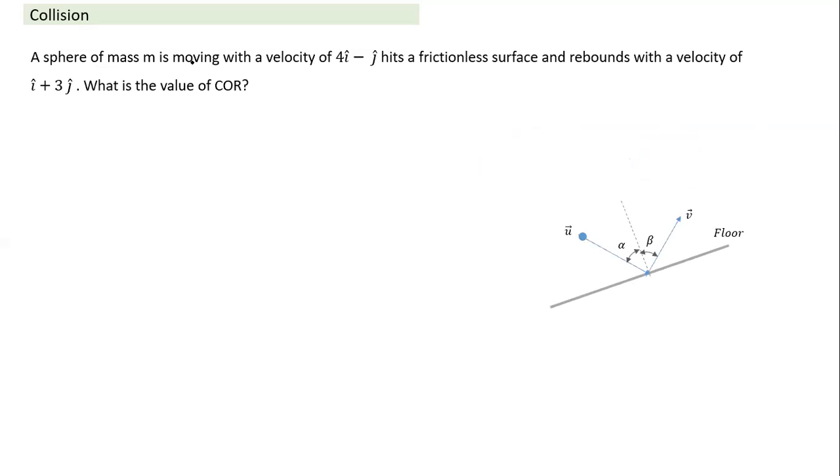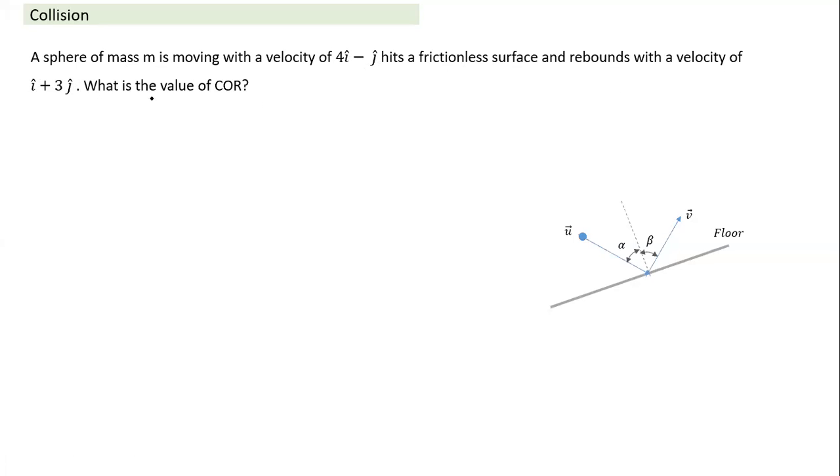A sphere of mass m is moving with the velocity 4 i cap minus j cap. This velocity is given, so it is moving in the ij plane, though it doesn't matter which plane it is. It hits a frictionless surface and rebounds with some other velocity. We need to find the coefficient of restitution. Quite clearly, both components are changing here. It means in the normal direction it has some oblique kind of collision. And we don't know what kind of surface it is.